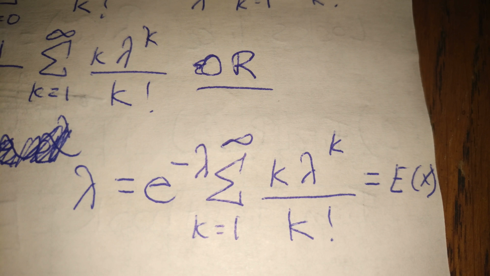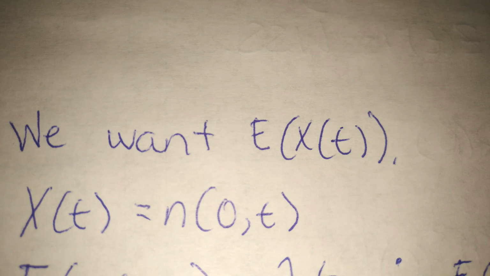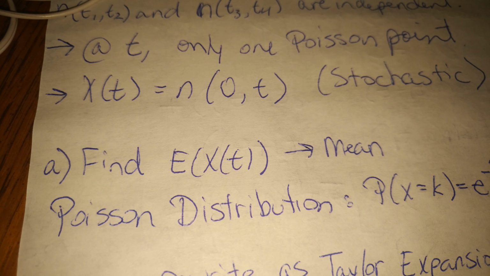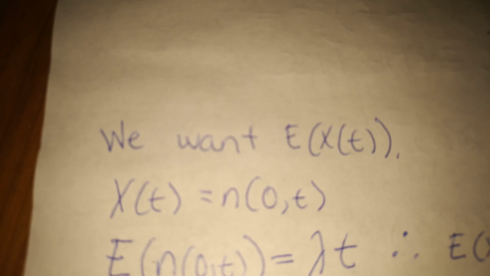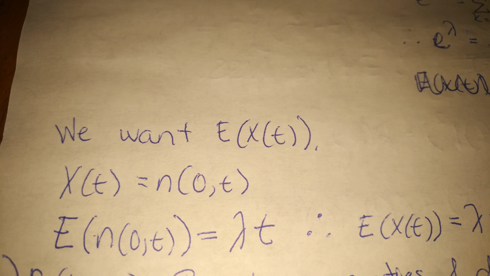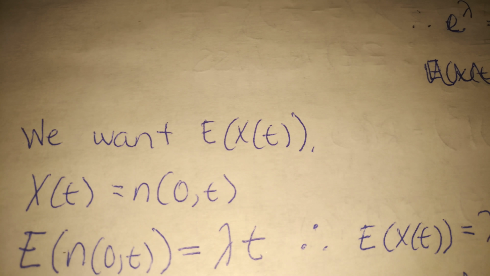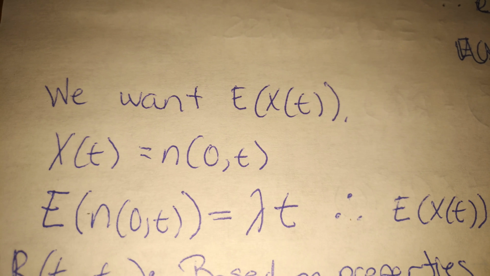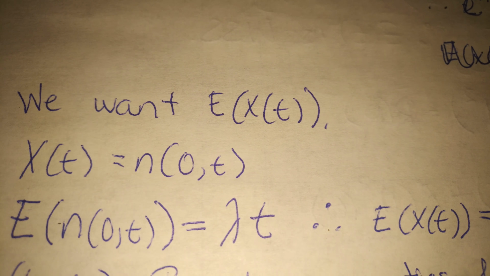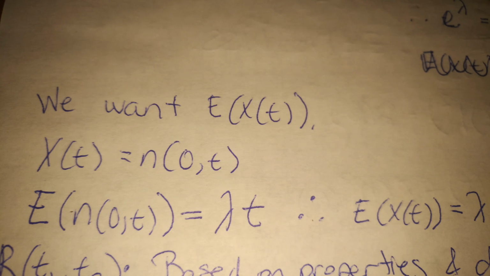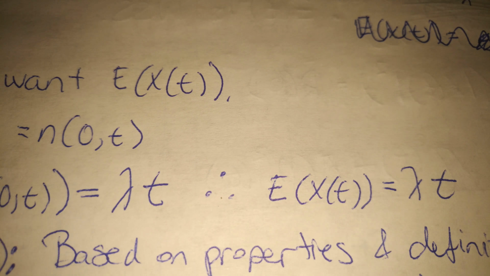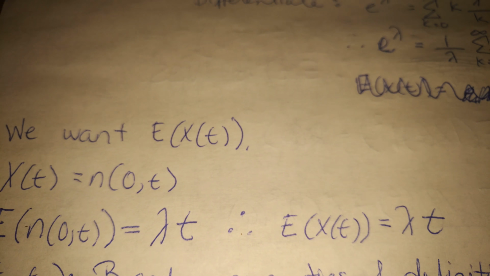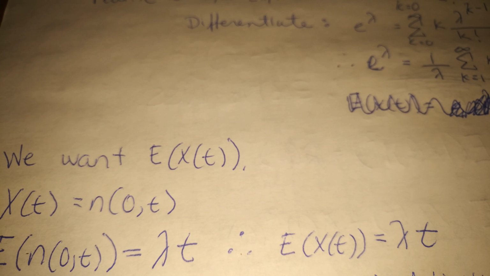But we want the expectation of X(t). And so with that property that we were given, the stochastic process, we have X(t) is equal to N(0, t), between 0 and t. And one property that we're given in the textbook is that the expectation of N is equal to lambda times t naught. So that means that the expectation of X(t) will just be equal to lambda times t. And so that's part A.